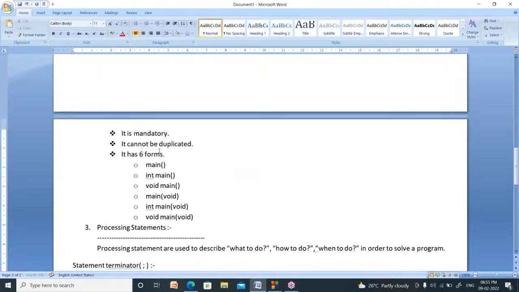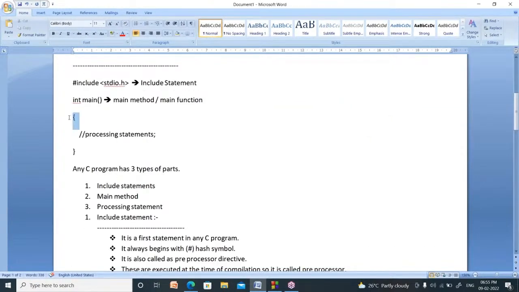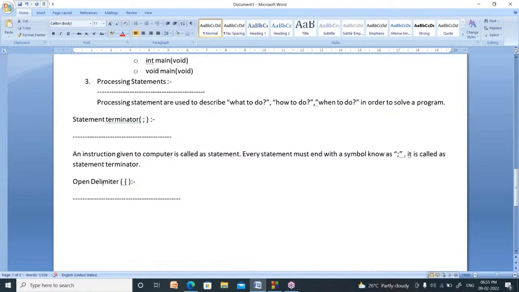Right. Why did we type it here? It indicates the beginning of function. What is the use of this symbol? It indicates the ending of the function. Now, delimit means limits. You know limits.